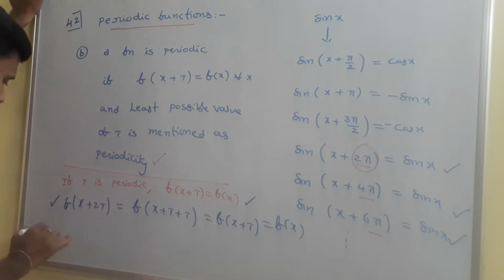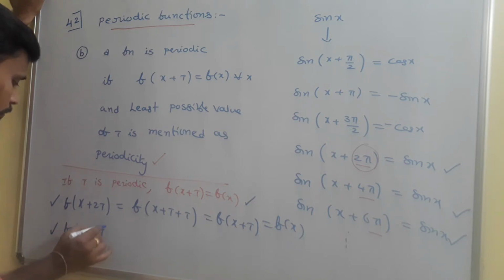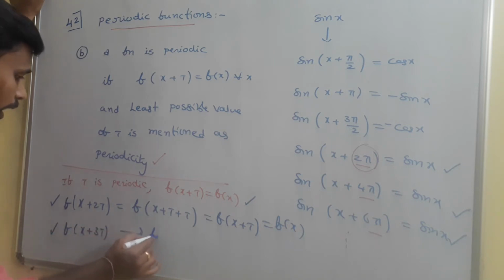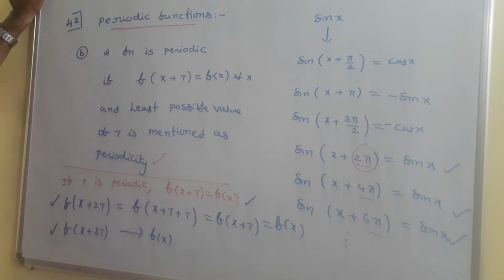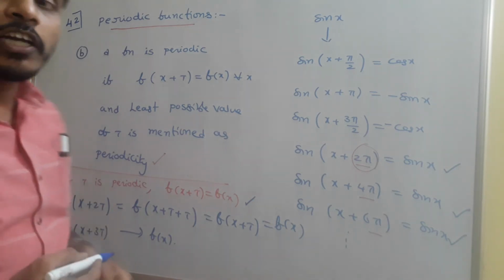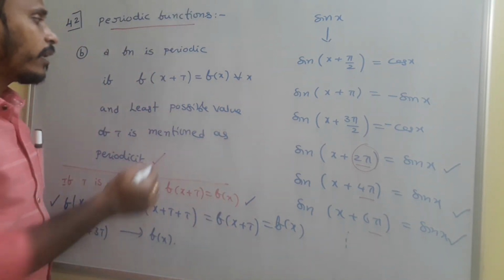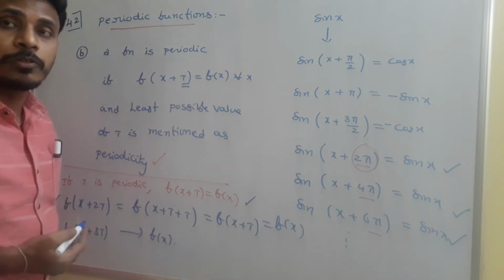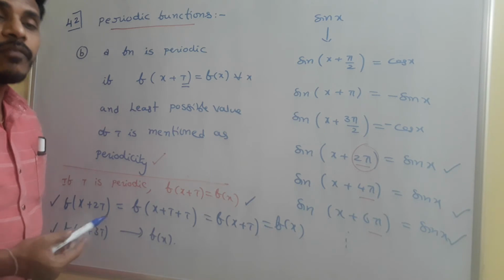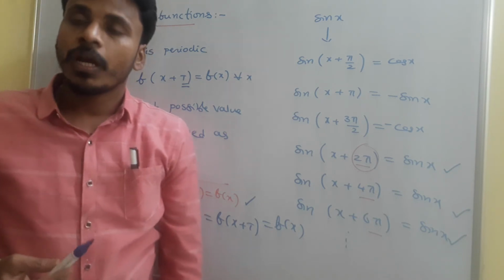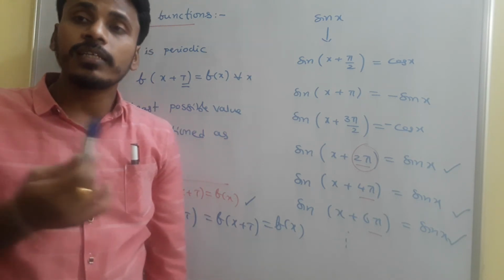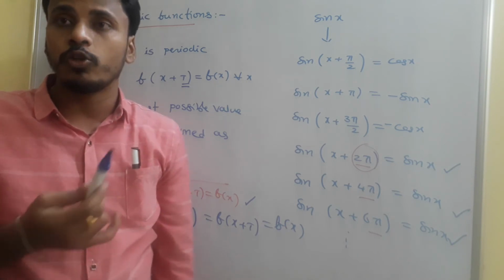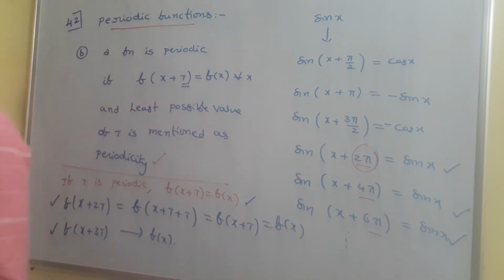But generally we consider the least value of t as the periodicity. In the same way, if you think of f of x plus 3t, if you simplify, you will again get f of x. So if a function is periodic, then in the place of t we have many options. Among those we need to choose the suitable one, and usually we consider the least possible value of t.